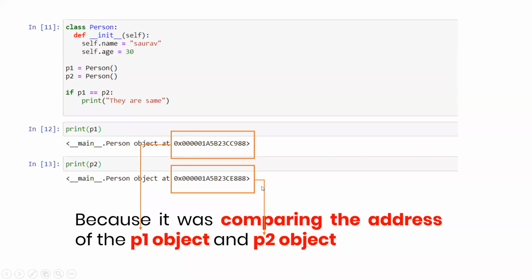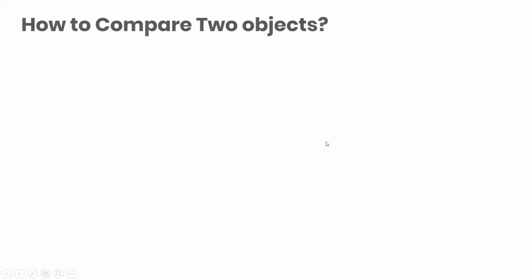Because it was comparing the addresses. Now can we compare two objects? How will we do that? Okay, let me do that on my own. Let's not ask you to do that.